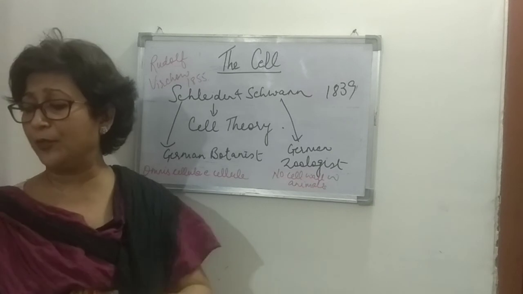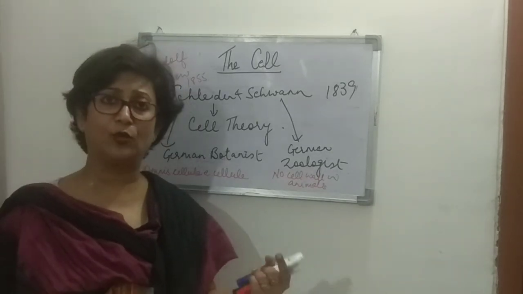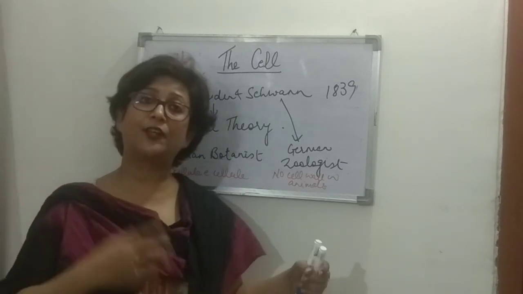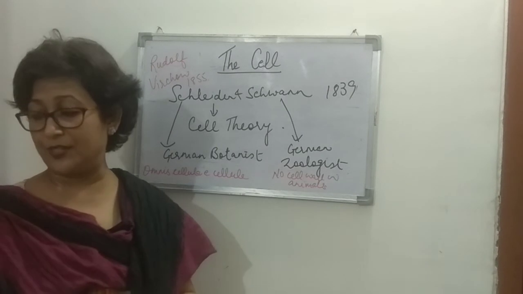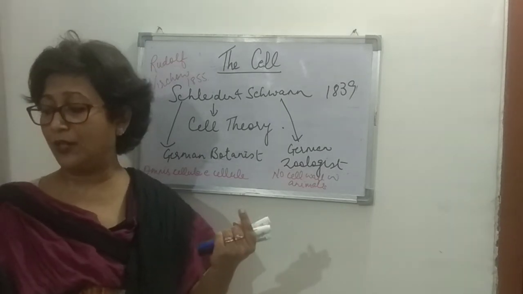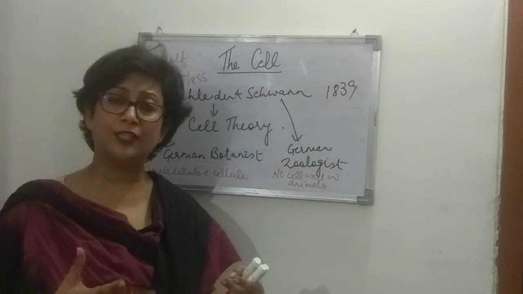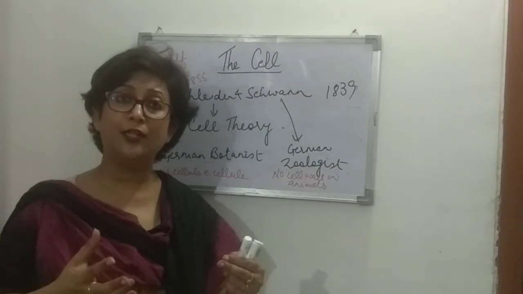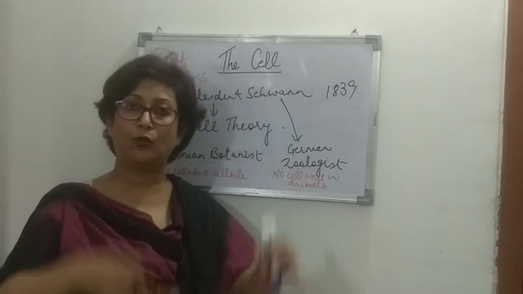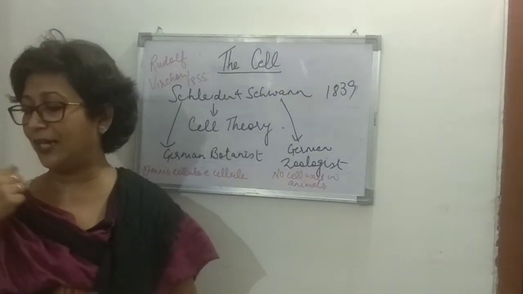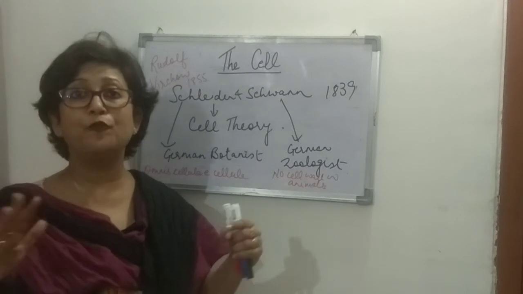Then reproductive organs in a unicellular organism as such are not distinctive. There are no distinct separate reproductive organs, whereas in a multicellular organism, there are distinctive reproductive organs present. Then in a unicellular organism, once it reproduces to form a new individual, the individuality of the parent cell finishes, right? There's no parent cell now, because the whole body has divided into new cells. So that individuality finishes, whereas in a multicellular organism, this individuality does not finish, right?